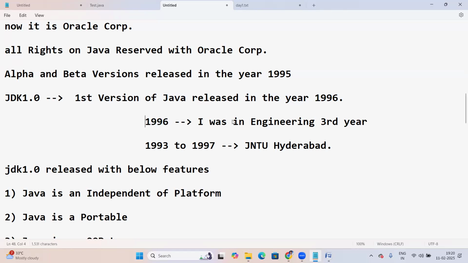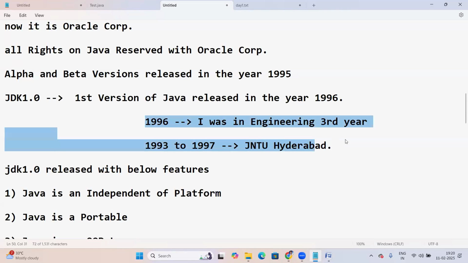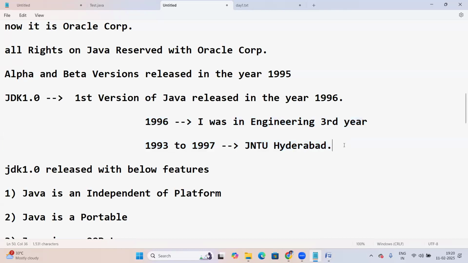That time I was in engineering third year, 93 to 97, at JNTU campus Hyderabad. So my experience is almost equal to your age. More than your age, my experience: 20 plus years of experience, around 25 years on Java.